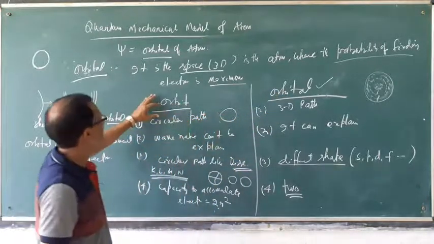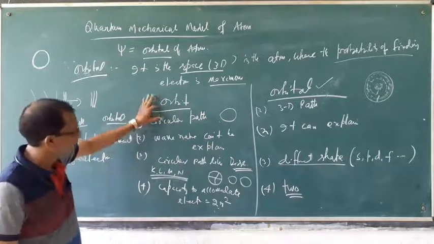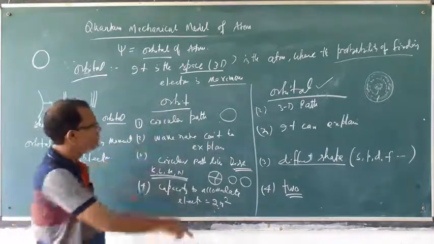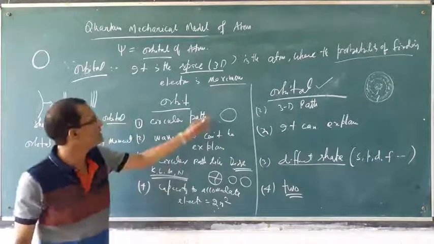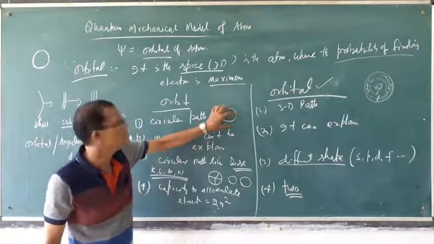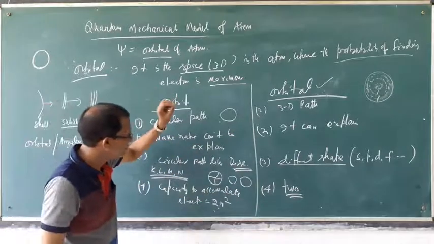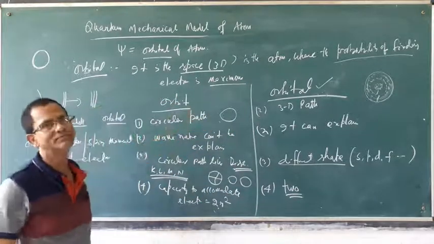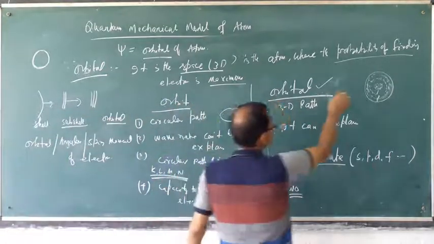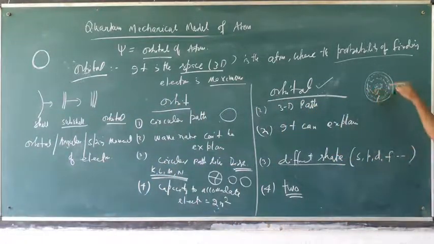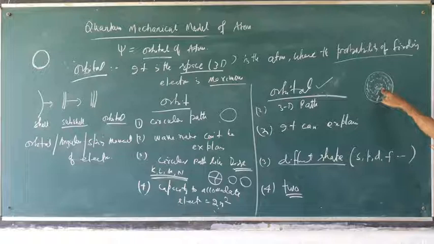But in an orbit, every place the electron is in circular motion, so the density cannot explain the probability of the electron. But orbital motion can explain the density of the electron. That is the main difference between orbit and orbital.